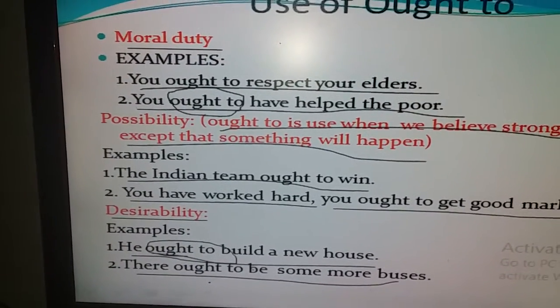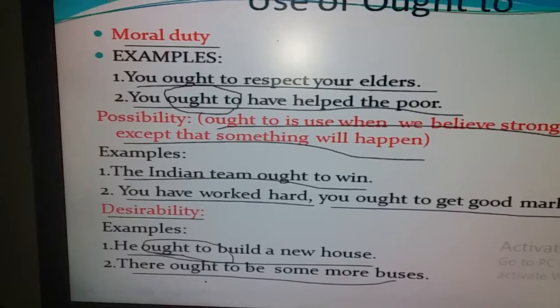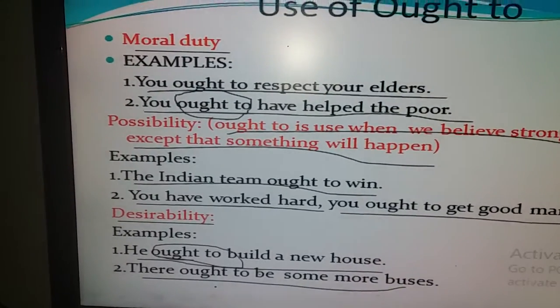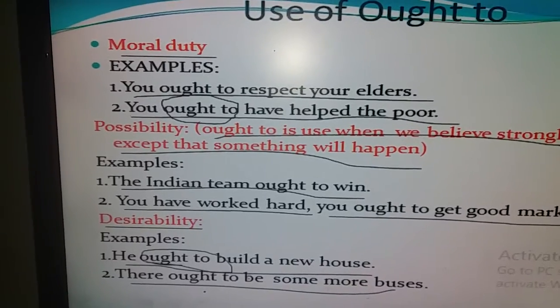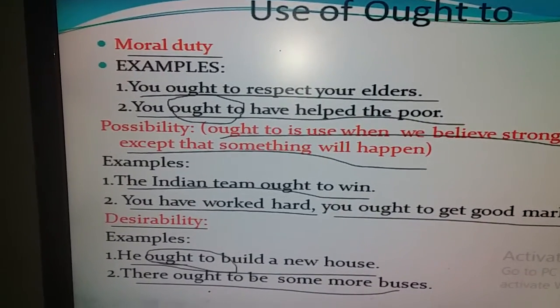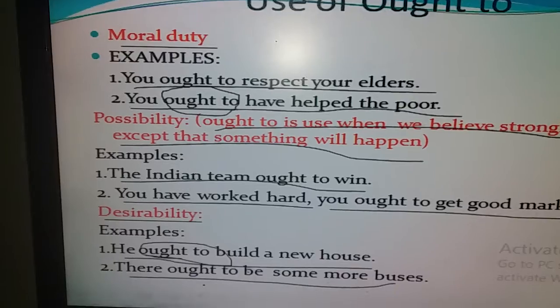We also use ought to for desirability. Just we have read here, he ought to build a new house. That is desirable that he should build a new house. To show it, we have used ought to here.